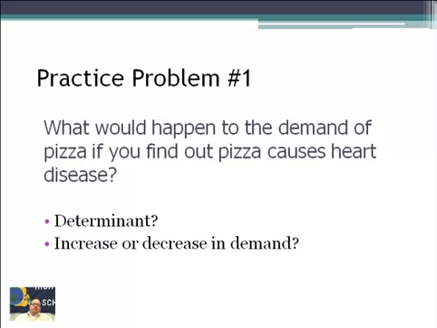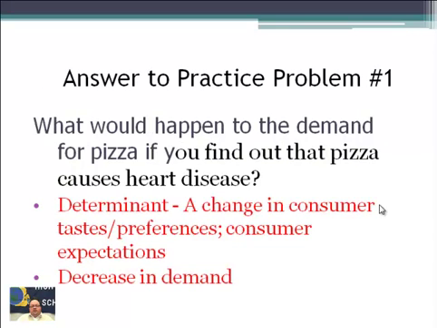Let's do some practice problems. What would happen to the demand of pizza if you find out pizza causes heart disease? So what would be the determinant, and would that increase or decrease the demand for pizza? The determinant would be a change in preference, right? We want to be healthier, we don't want heart disease, and it would actually result in a decrease in demand.